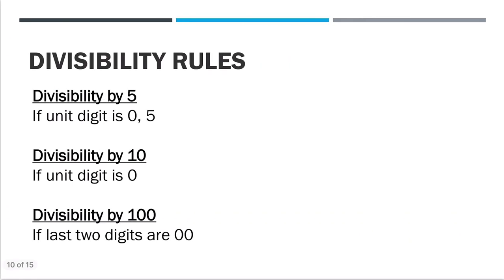Now let's check divisibility by 5. Okay, let's look at this number: 12458595. In case of divisibility by 5, check only the last digit.